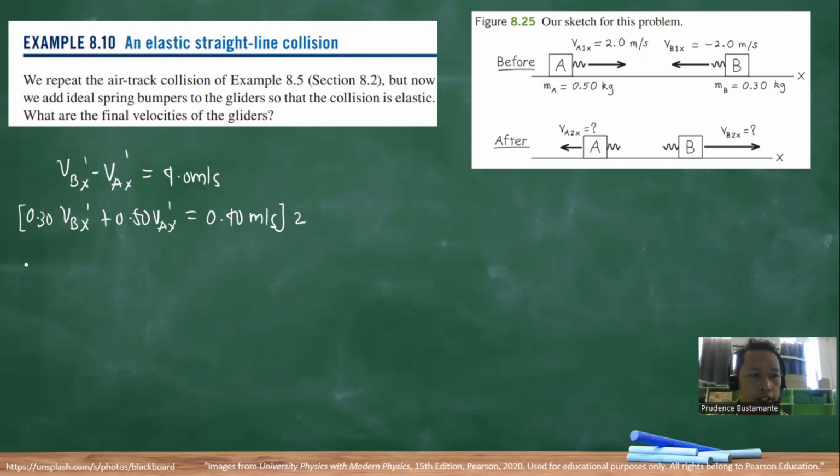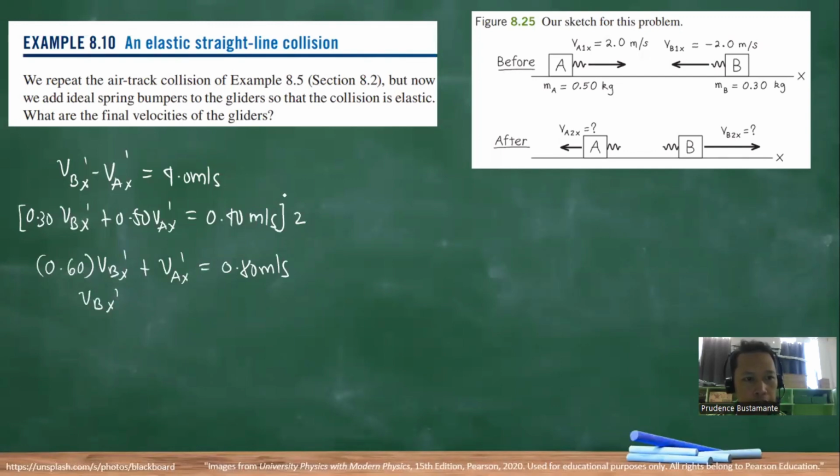So this will become 0.60 VBX prime plus 1 VAX prime, and this is equal to 0.80 meters per second.